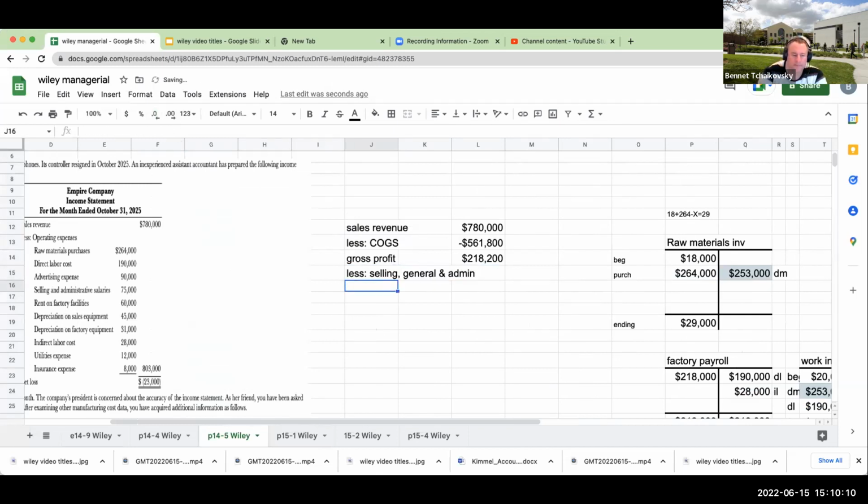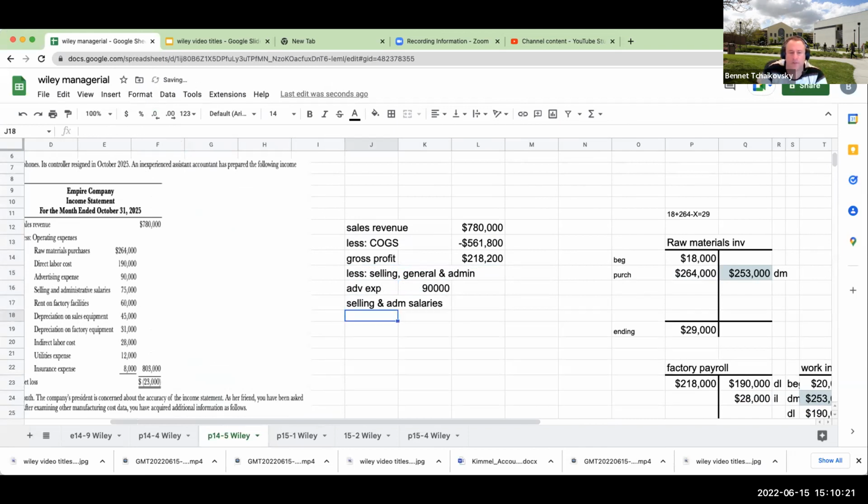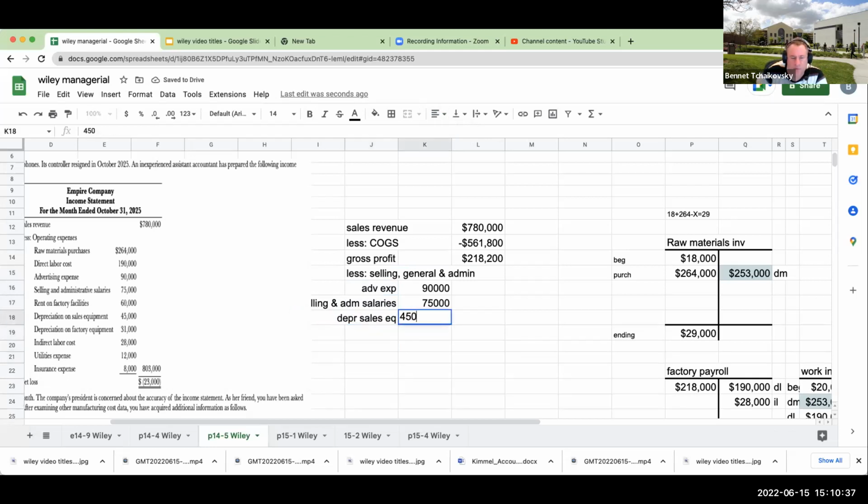Our SG&A: we have advertising expense, which is going to be 90,000. Selling and admin salaries are going to be 75,000. The rent on factory facilities is a part of factory overhead. Over here, depreciation on sales equipment was 45,000. Then we have our utilities expense, and then our insurance expense.